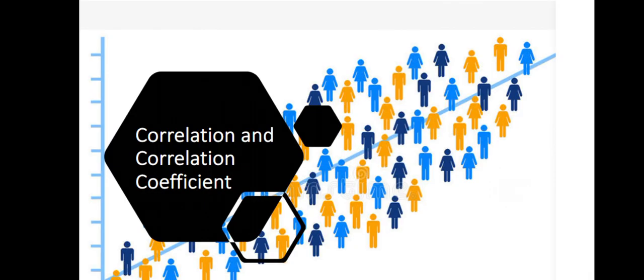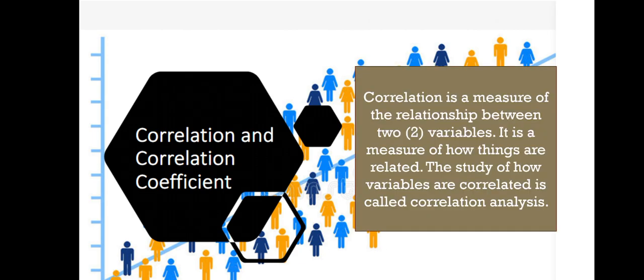Okay, so to start, ano ba itong correlation and correlation coefficient? By definition, correlation is a measure of the relationship between two variables. It is a measure of how things are related, and the study of how variables are correlated is called the correlation analysis.